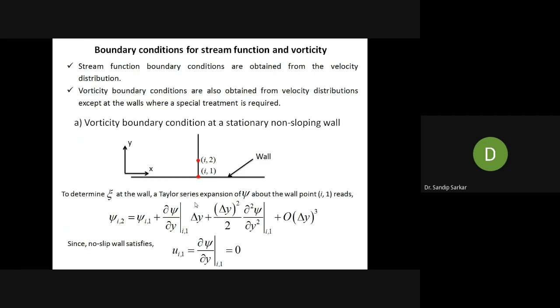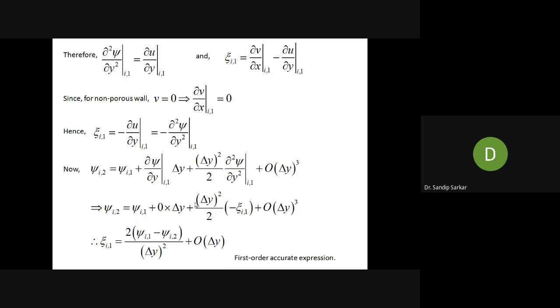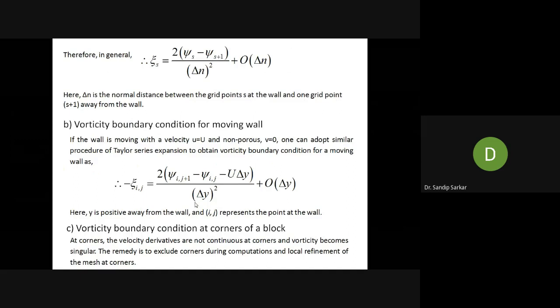Also, we have discussed some creeping flow situation. What will be the corresponding equation for the creeping flow, and how one can apply the boundary conditions, that means the boundary conditions for the stream function and vorticity. So the boundary condition at the rigid wall, which may be stationary or non-slipping wall. And we also showed the boundary condition for a moving wall, that is the vorticity boundary condition.